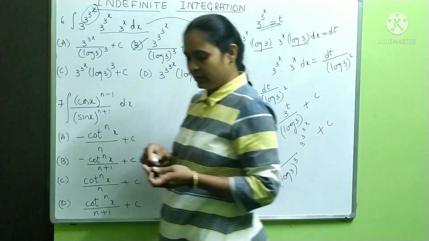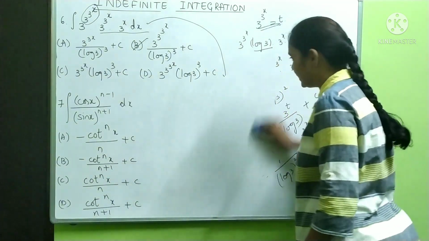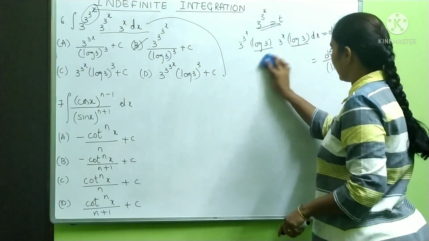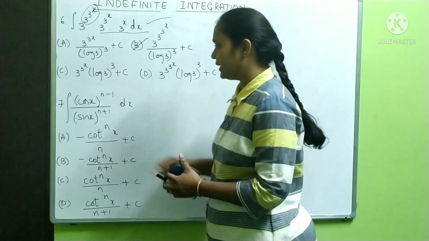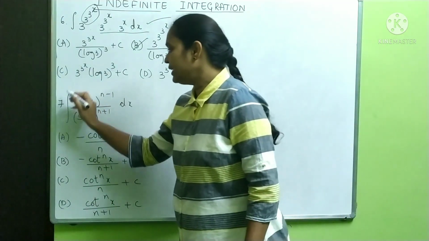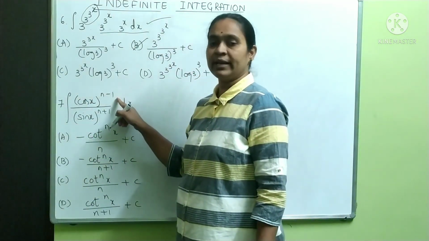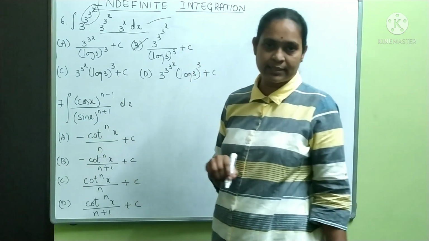Look at the seventh one. We'll take seventh question now. Seventh question is what they have given. Just have a look at the seventh question. Seventh question they have given like this: integration of cos x whole to the power n minus 1 by sin x whole to the power n plus 1 into dx.